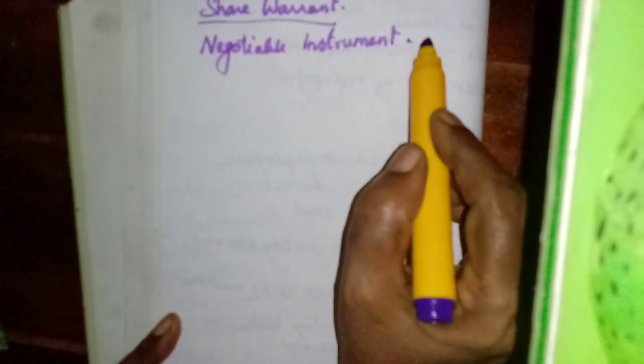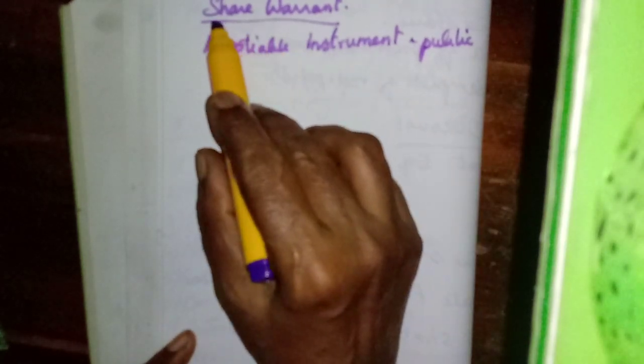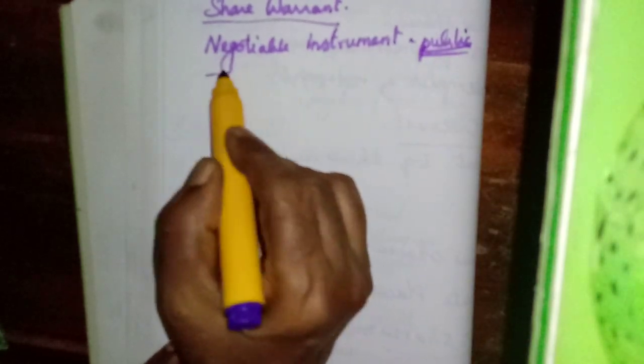A share certificate is issued by both public and private companies, but the share warrant is issued only by the public limited company, and only against fully paid shares.